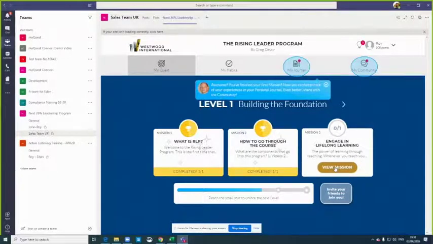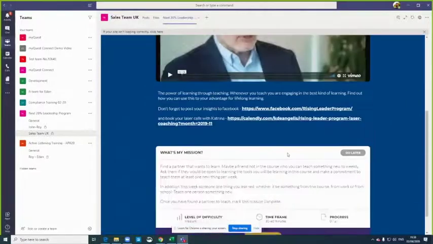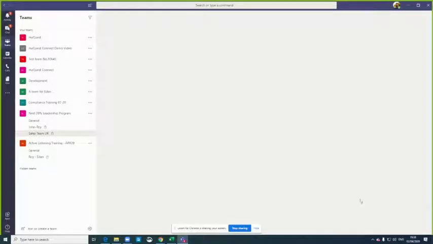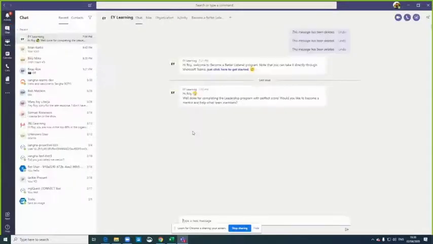Now, another cool element here, let's say that I complete this training, and right now I finished the last mission in the training. The system is able to identify it and send me a message asking me if I want to become a mentor. So right now I got a message saying well done that I completed this training and asking me if I want to become a mentor.